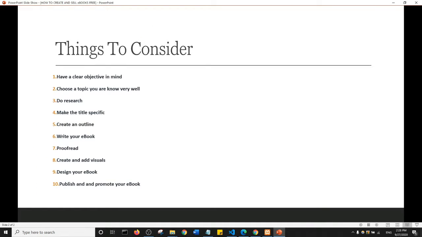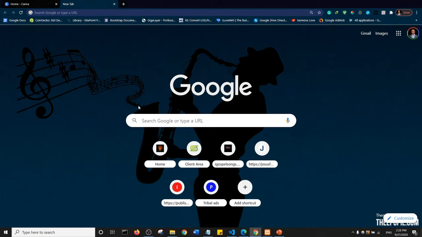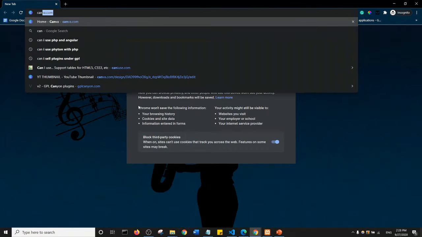So we're going to look at a tool that we can use to create an ebook online, that is going to make our creation and design process extremely easy. So what I'm going to do right now is bring up my browser and go to a website, and the name of that website is canva.com. So that's CANVA and .com.